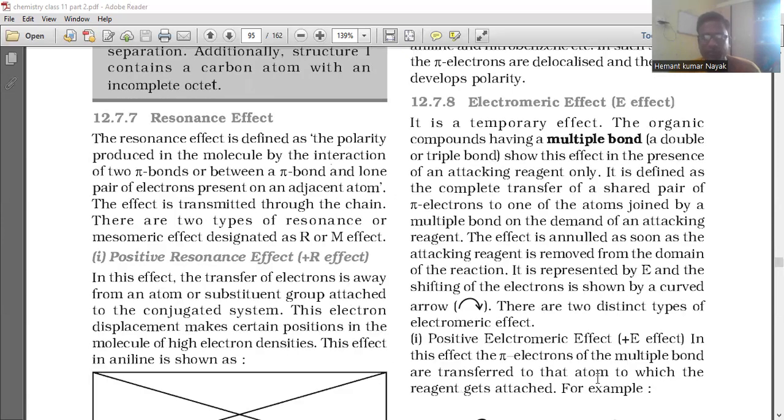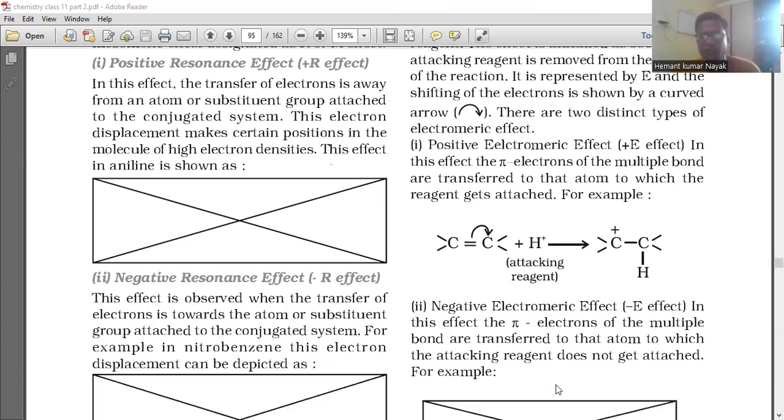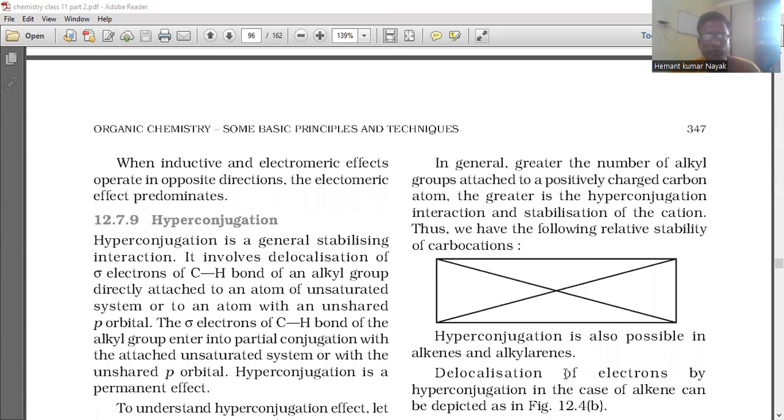There are two distinct types of electromeric effect: positive electromeric effect, the plus E effect. In this effect, the pi electrons of the multiple bond are transferred to that atom to which the reagent gets attached. For example, here the attacking reagent is H plus. Negative electromeric effect, the minus E effect. In this effect, the pi electrons of the multiple bond are transferred to that atom to which the attacking reagent does not get attached. When inductive and electromeric effects operate in opposite directions, the electromeric effect predominates.